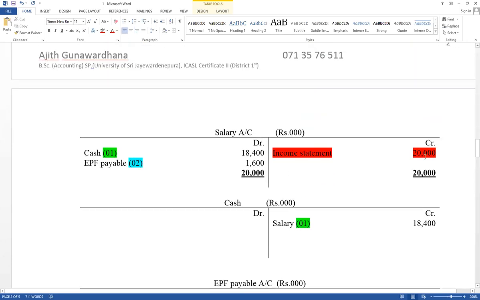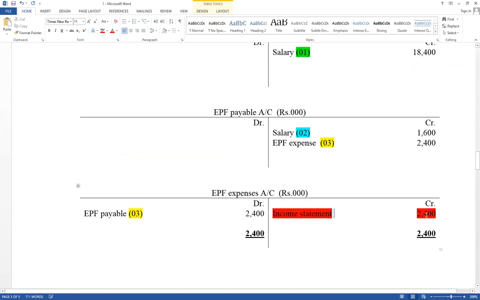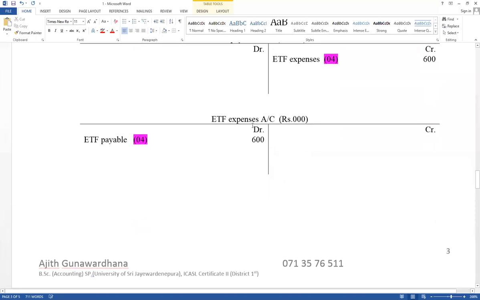Think about salary as well as EPF expense. Expense account balance not carry down. Close. Close mean as income statement. Think about closing entry. Closing entry should be recorded in the general journal. And ETF expense also available. Only expense account. ETF expense debit side increase. Take that value credit side and difference value equal 600 as income statement. Therefore, this is a closing entry.